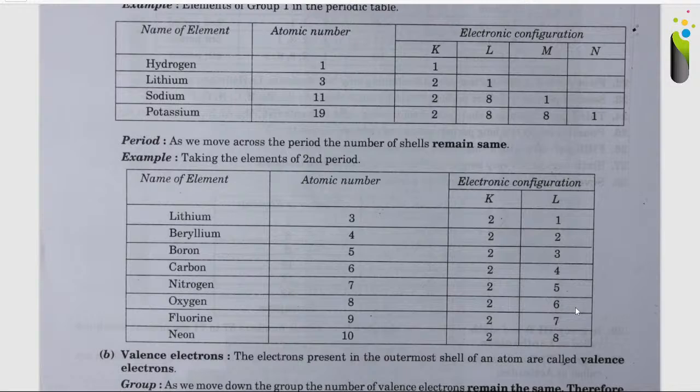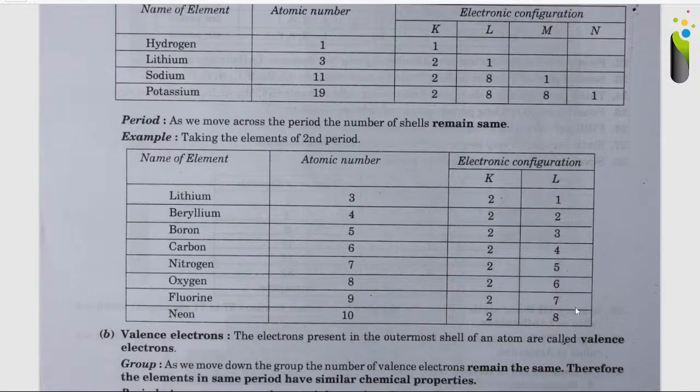Then lithium with atomic number 3, you can see it has two shells, K and L, with 2 and 1 electron respectively. Then we have beryllium with atomic number 4 with 2 and 2 electrons in the K and the L shell. Then boron with atomic number 5 with 2 electrons in the K shell and 3 in the L shell. Carbon with atomic number 6 with 2 and 4.